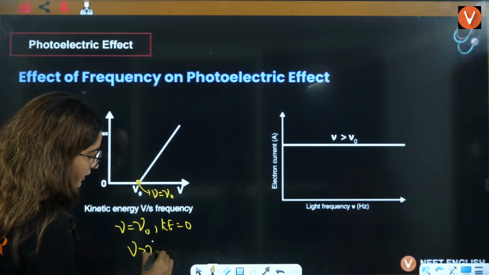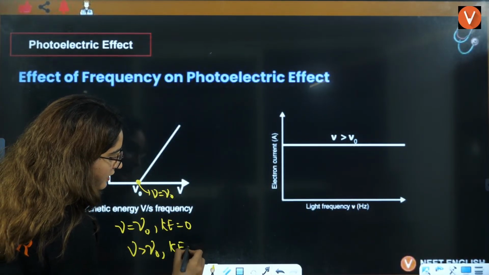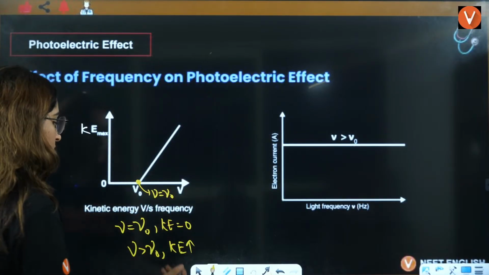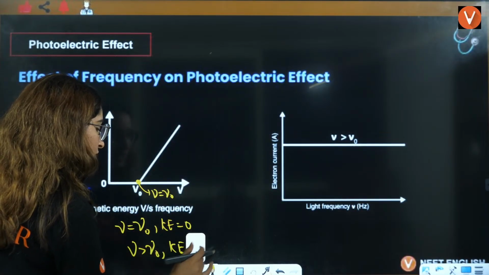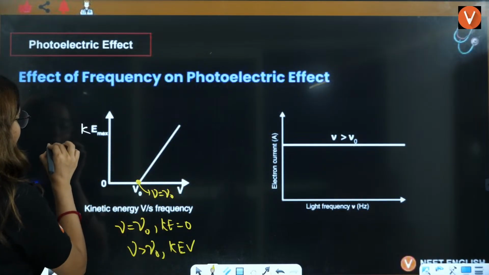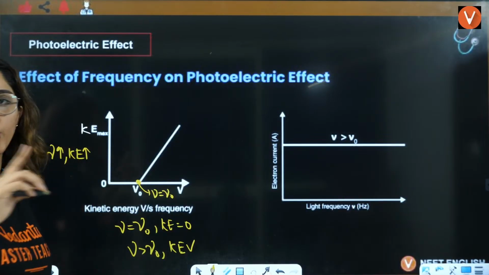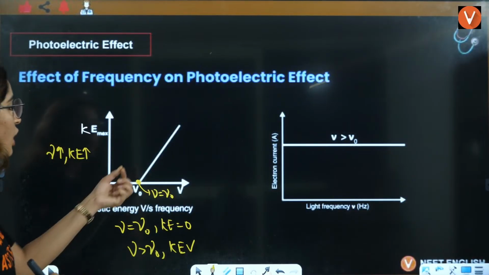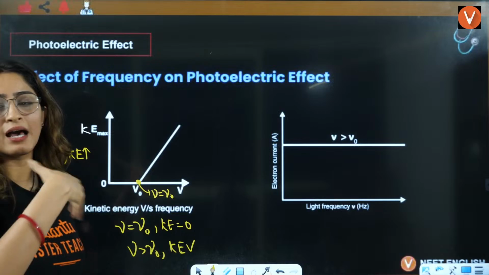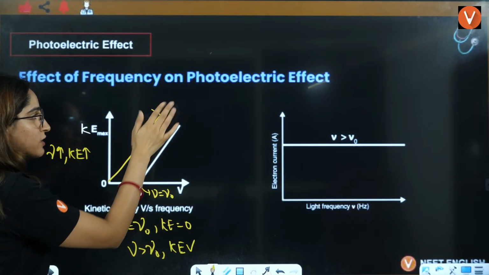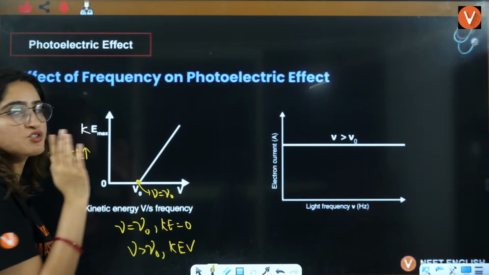When mu is greater than mu naught, we know that kinetic energy will start increasing. As mu increases, kinetic energy will start increasing. That I have told you in the observations part. So as mu is increasing, kinetic energy is also increasing. That's why from here it is not a straight graph, and from here it is a straight line graph.